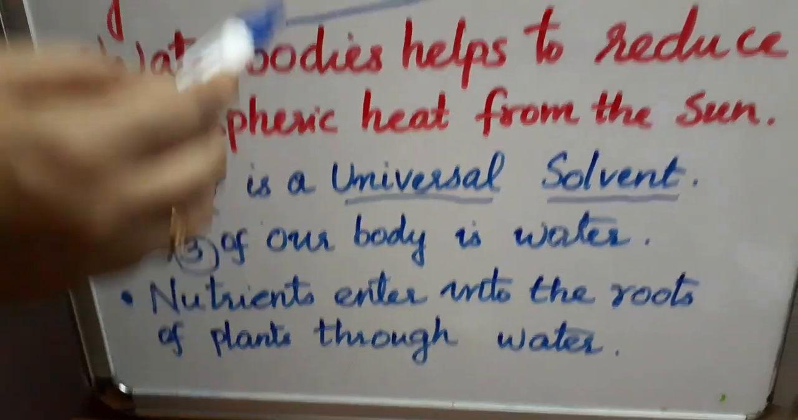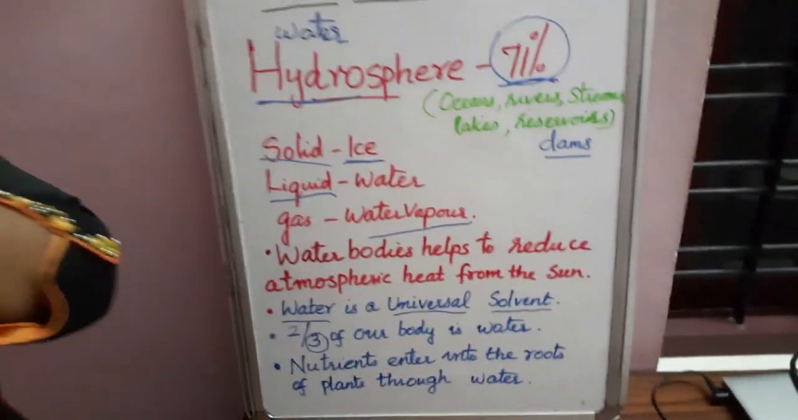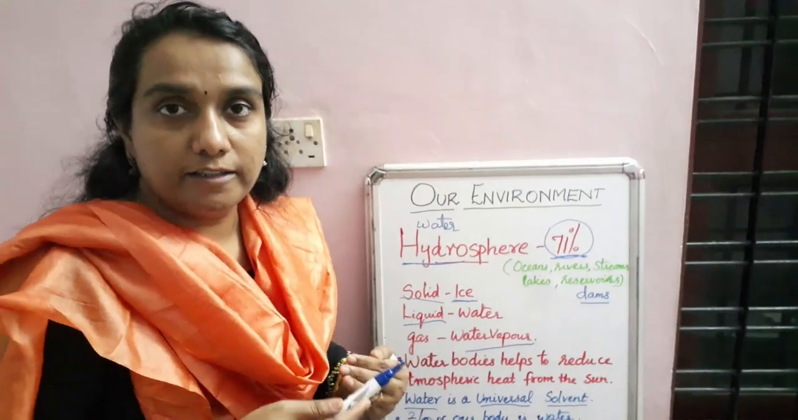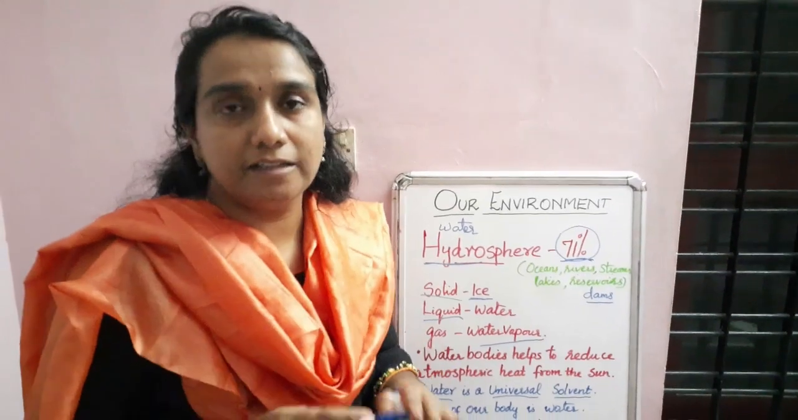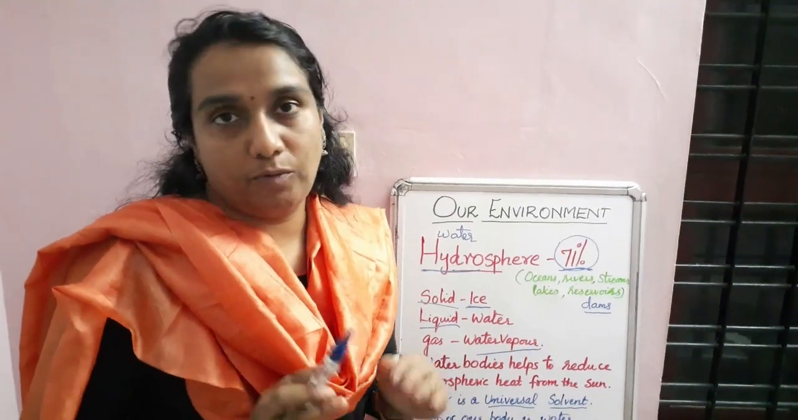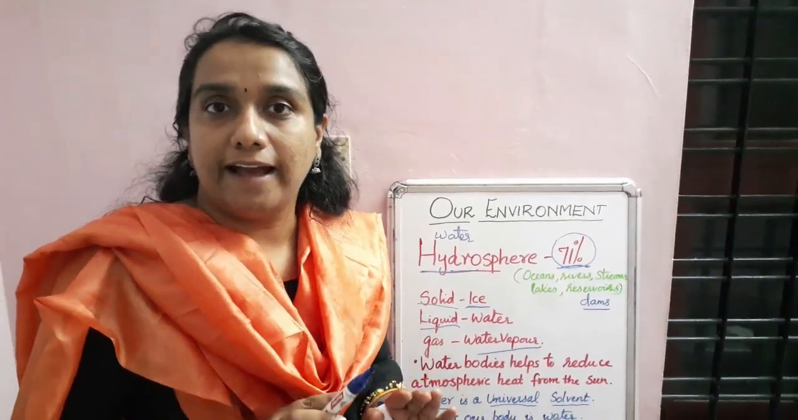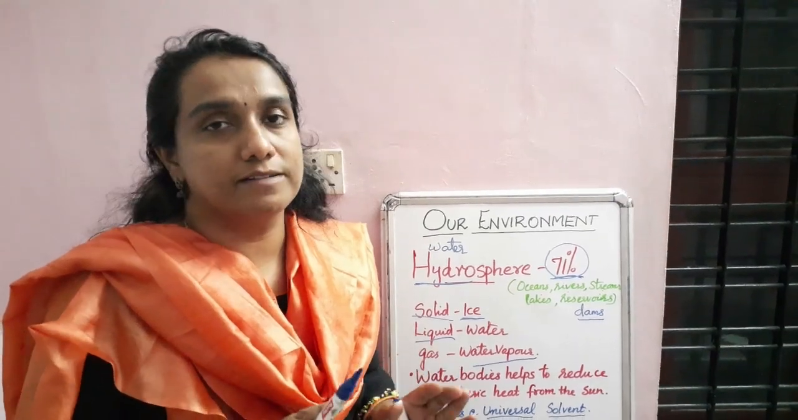So altogether, without water we cannot live. All the animals and plants on this earth depend completely on water. Without water we cannot live. So we have to conserve water.